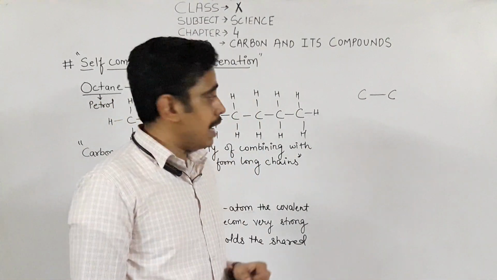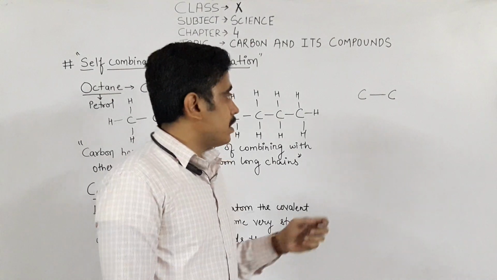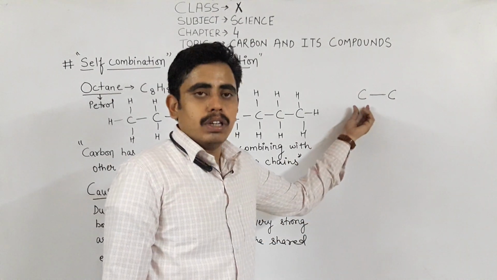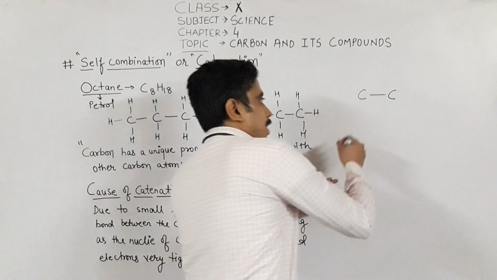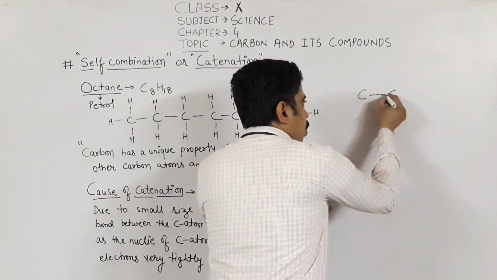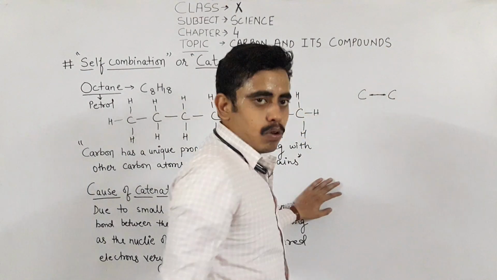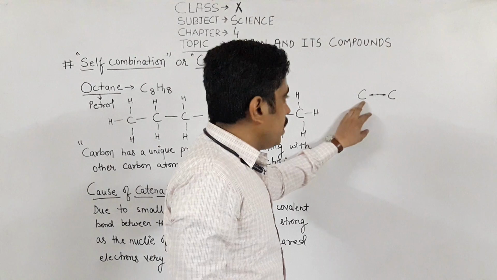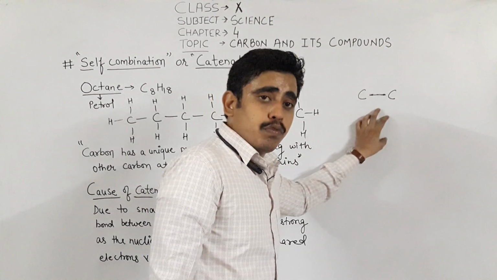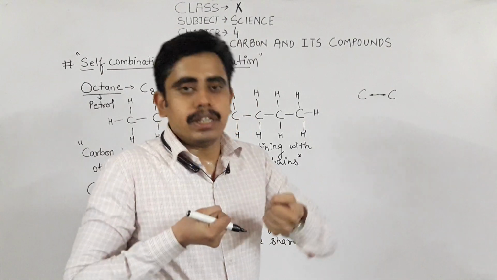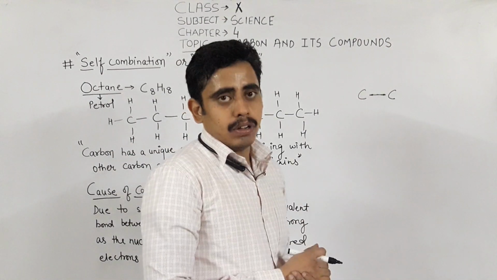All of you have studied carbon earlier also. Its atomic number is 6 and its size is very small. Due to its small size, the covalent bond is formed by the sharing of electrons, and the nucleus of the carbon attracts the shared pair of electrons tightly towards it, due to which the bond becomes very strong.